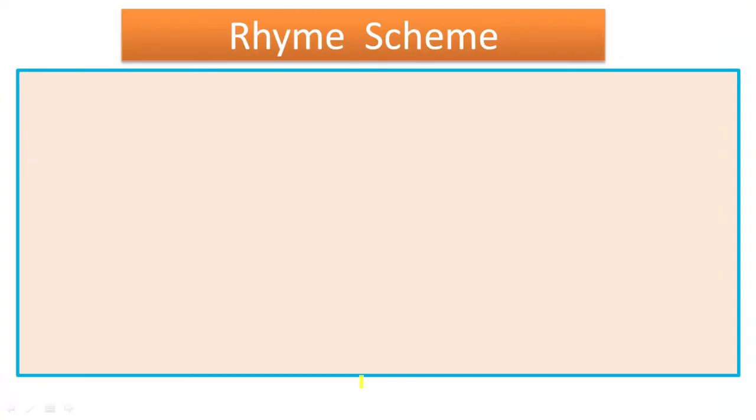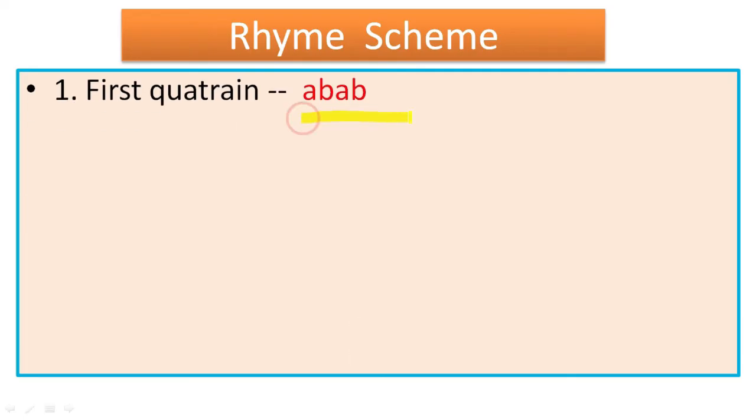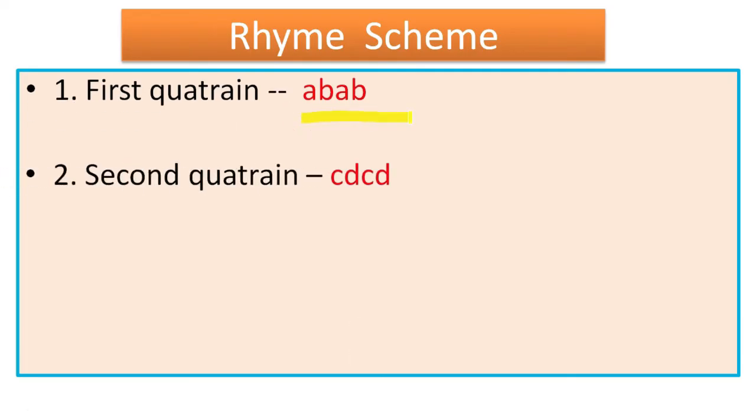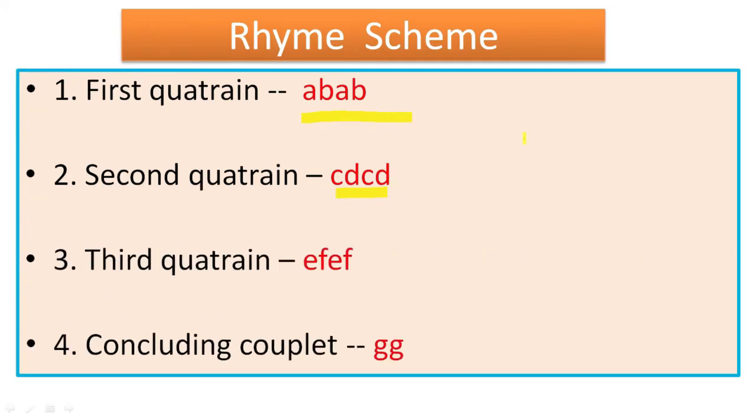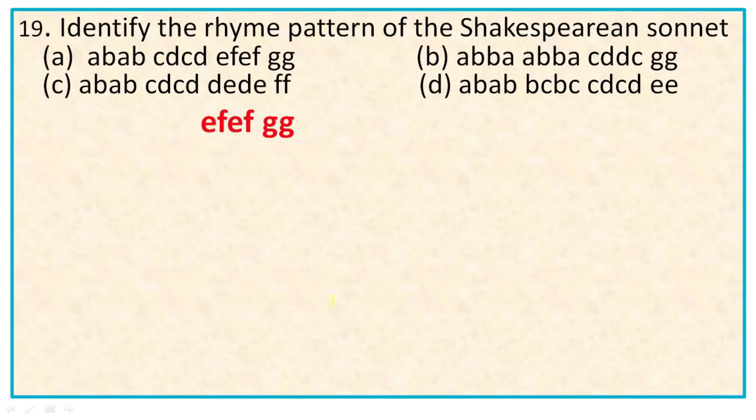So the rhyme scheme of Shakespearean sonnet or English sonnet, it is first quatrain ABAB, then CDCD, then EFEF and GG. So total there are 7 rhymes: ABAB, CDCD, EFEF, GG. So the right option is A.